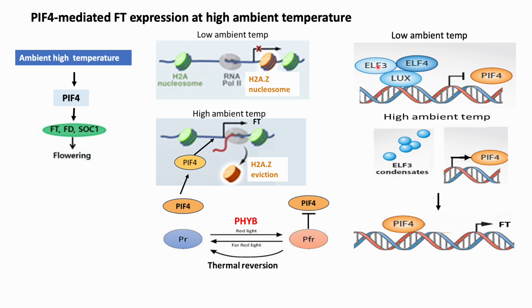At higher ambient temperature, ELF3 forms nuclear condensates, due to which EC inhibition of PIF4 is relieved and PIF4 transcription brings about PIF4 mediated FT expression. Hence, PIF4 mediated FT expression enables the plant to regulate flowering at high ambient temperature during short days.